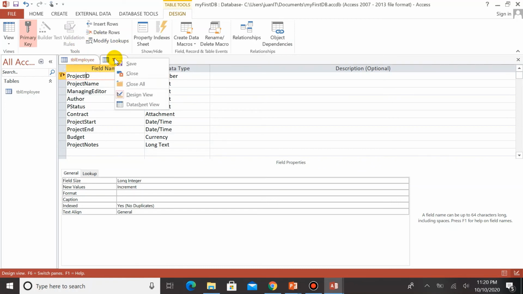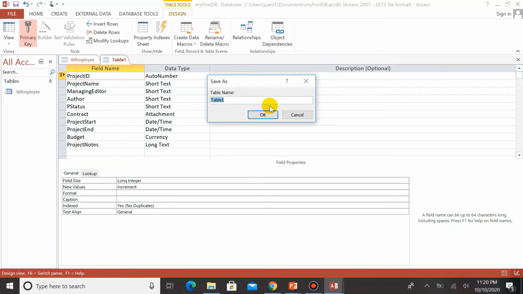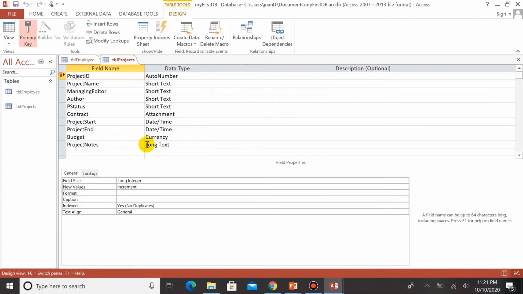Let's go ahead and save it. So save. Okay, so this is TBL or table and then projects. Okay, so we have now successfully added two tables on our My First DB.